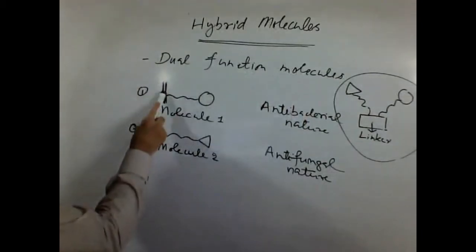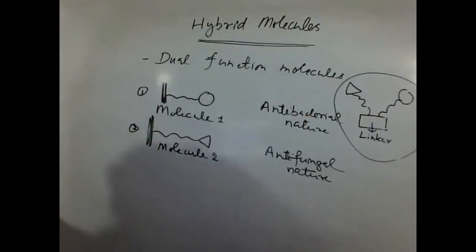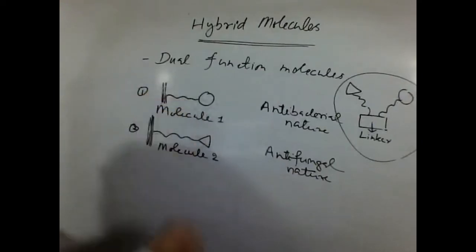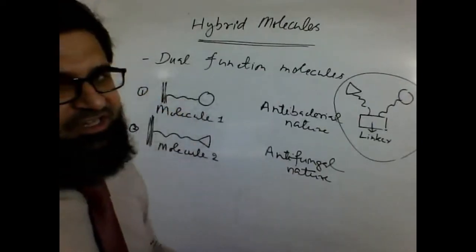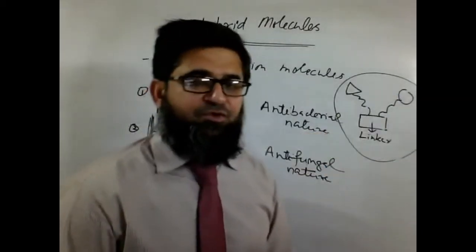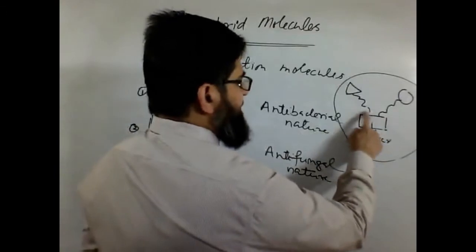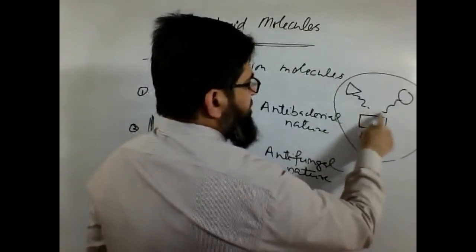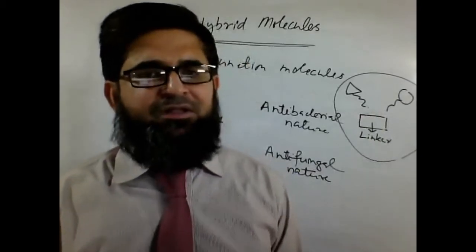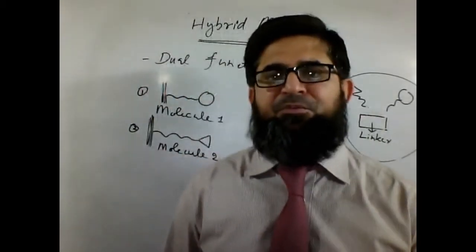If the independent molecules don't have such functionalities through which they can connect with the linker, we will not be able to connect them together, and they will not be hybrid molecules.